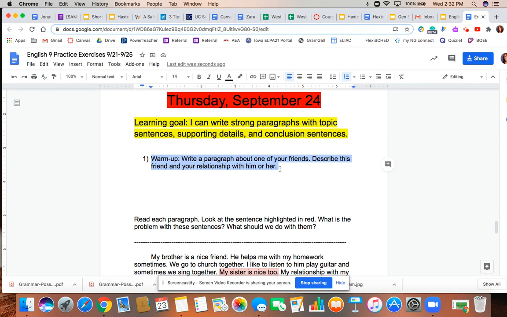In your paragraph, make sure you have a topic sentence, details, and a conclusion. In this paragraph, describe your friend. What is your friend like? What does your friend look like? What is his or her personality like? What does he or she like to do? And describe your relationship with your friend. So, what kinds of things do you do together? Why are you friends? How long have you been friends? Describe that relationship. And you will write your paragraph right here in this white space.